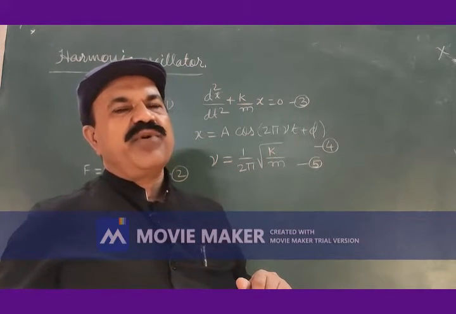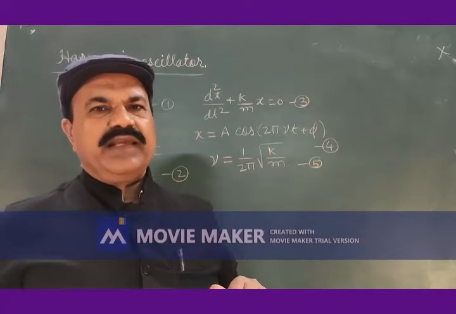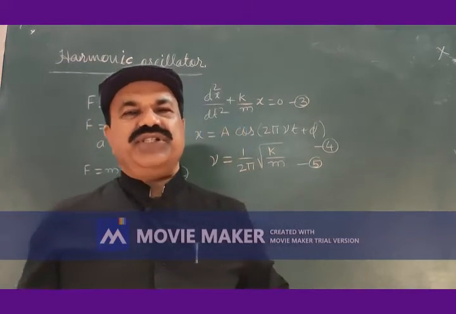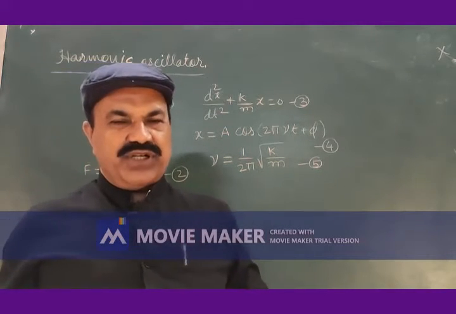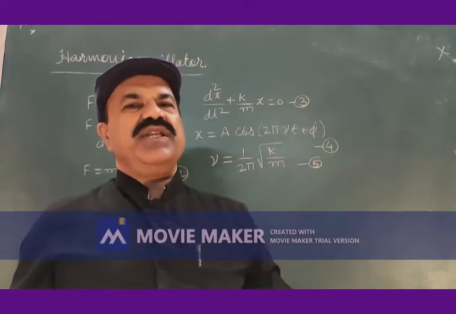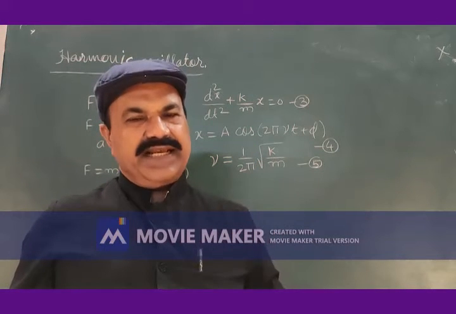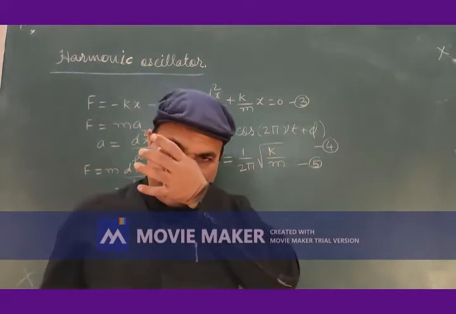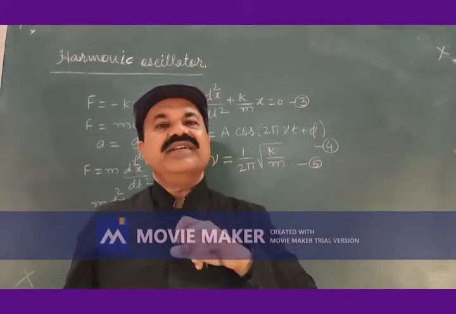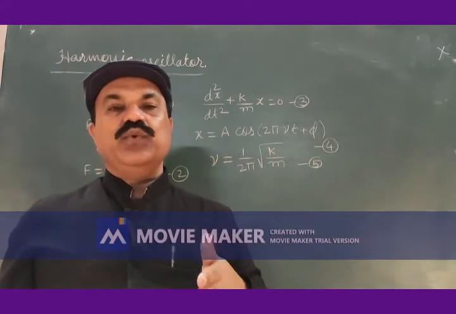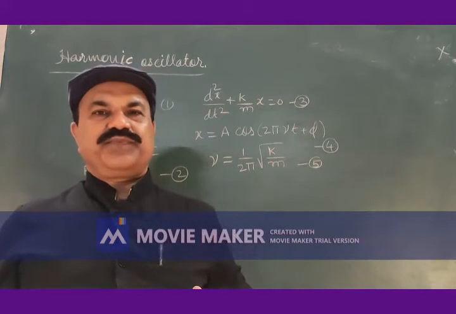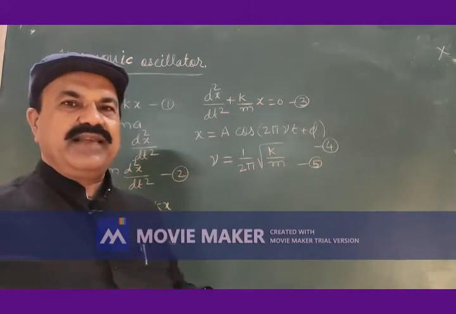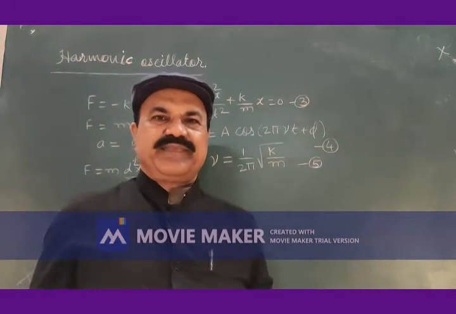Consideration of the harmonic oscillator in classical as well as modern physics is important. It is important to consider the harmonic oscillator in classical as well as in modern physics, not because of its adherence to Hooke's law. When the displacement is very small, Hooke's law is obeyed.